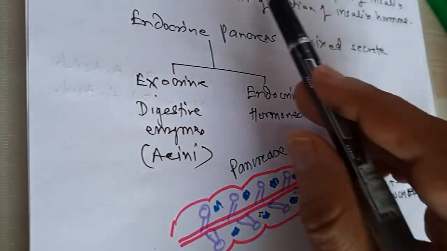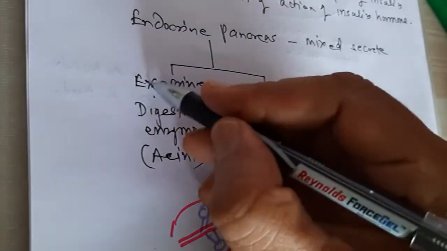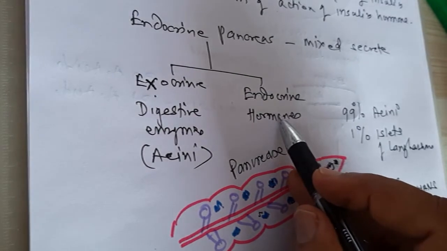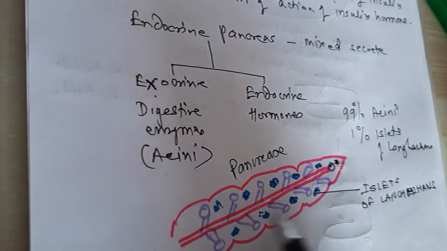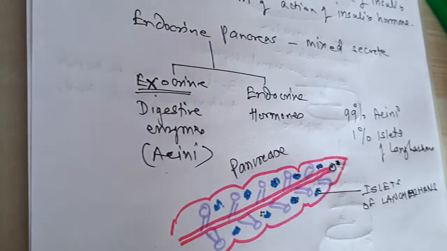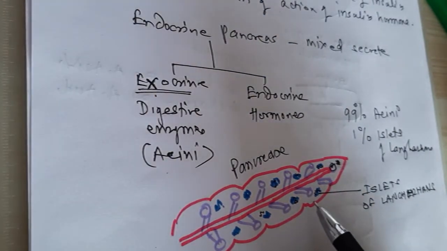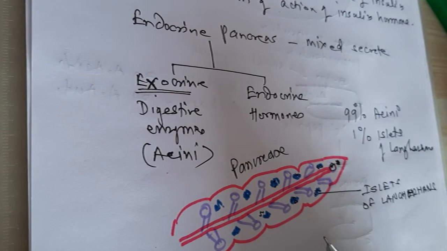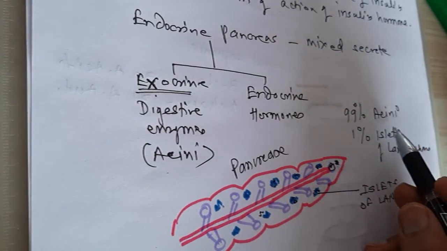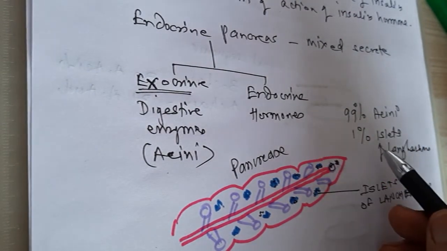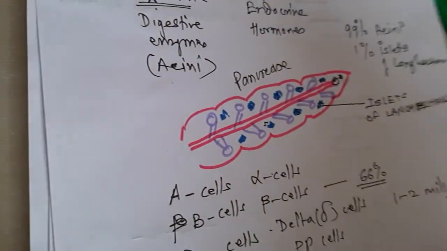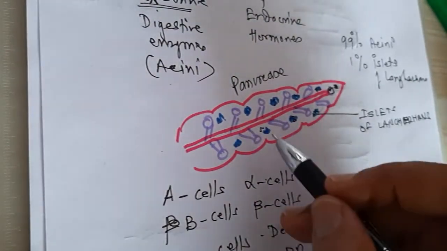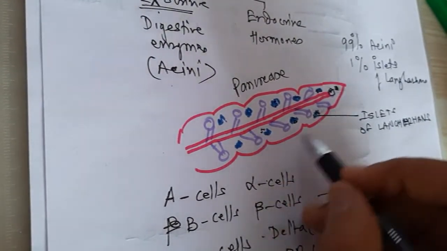So the pancreas is a mixed gland having exocrine and endocrine functions. The exocrine function is related to the digestive enzymes, which comprises the acini. Most of the cellular structure of the pancreas comprises the exocrine portion, that is 99% acini, while the endocrine function is only 1%, comprised of the islets of Langerhans. They are scattered in between these acini.